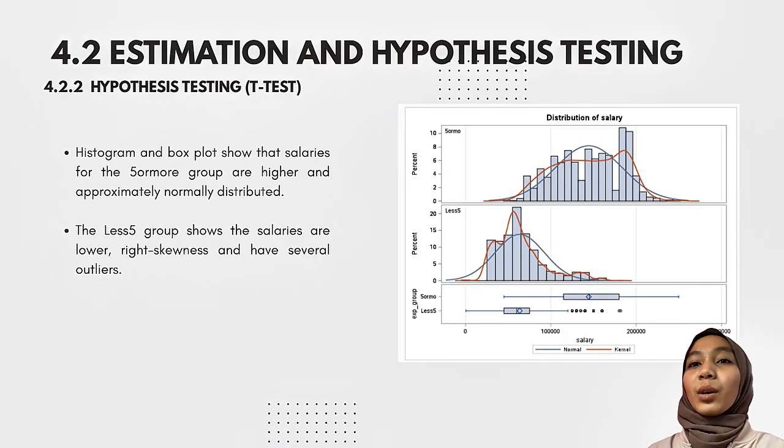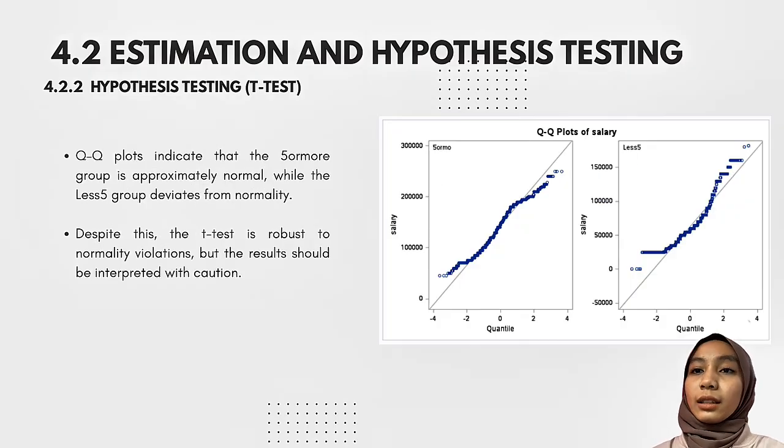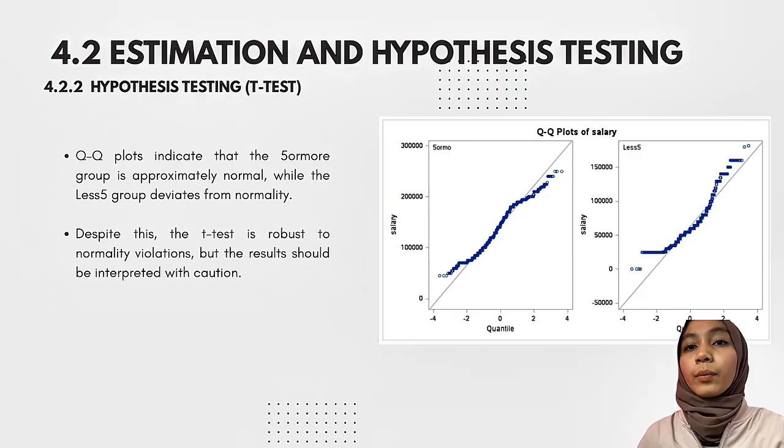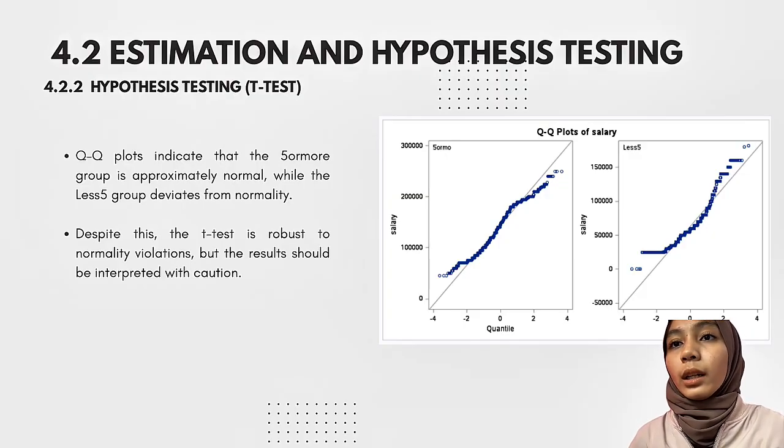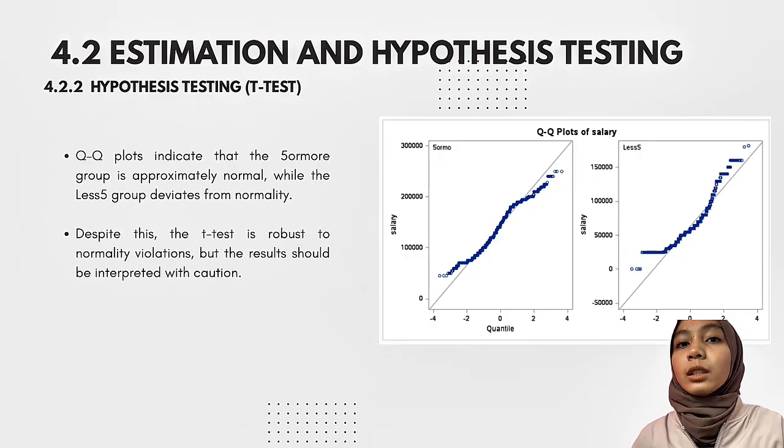So next, we move on to the graphical analysis. The histogram and box plot show that the salaries for the 5 or more group are higher and approximately normally distributed, while the less than 5 group shows lower salaries, right skewness, and several outliers. Lastly, the QQ plots indicate that the 5 or more group is approximately normal, while the less than 5 group deviates from normality. Even though the less than 5 group deviates from normality, the t-test is robust to normality violations, but the results should be interpreted with caution.